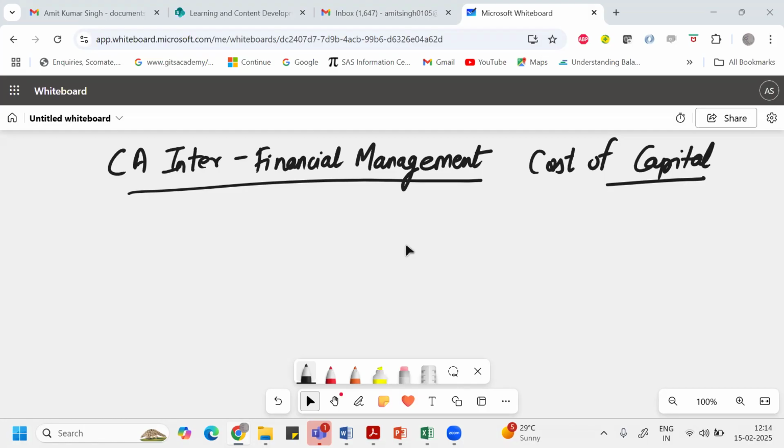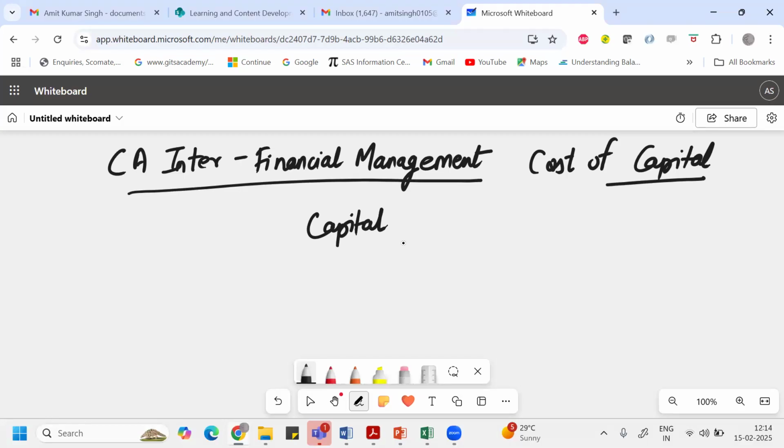So in this class we'll discuss the basic concepts related to this very important chapter called cost of capital. So before I start discussing the numericals with regard to cost of capital, first of all, we need to understand what is capital. Capital is the fund we are looking for to start any venture or to work on any venture. The fund we are looking for is called capital.